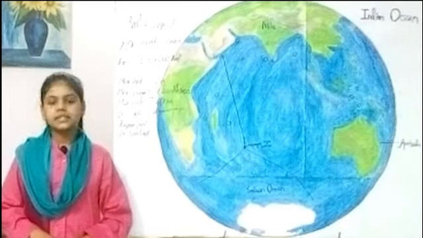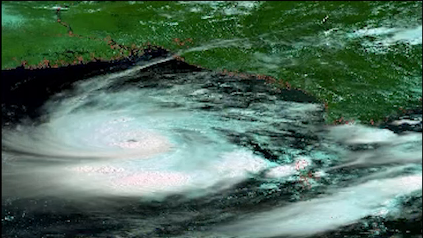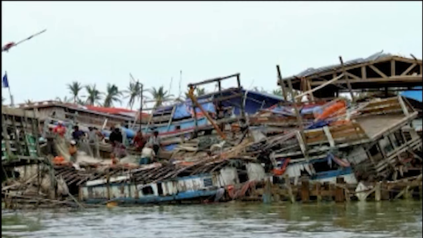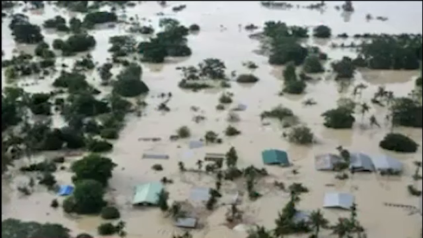Cyclone Nargis. On 2 May 2008, Cyclone Nargis made landfall in Myanmar, crossing the south of the country over 2 days and devastating the Irrawaddy Delta region. According to official figures, 84,500 people were killed and 53,800 went missing.